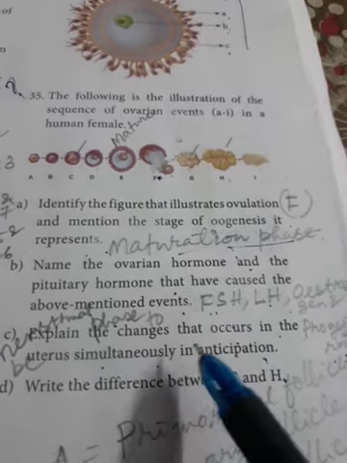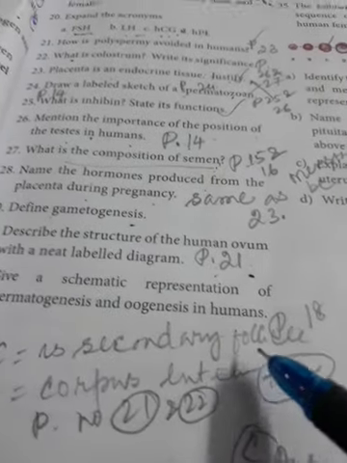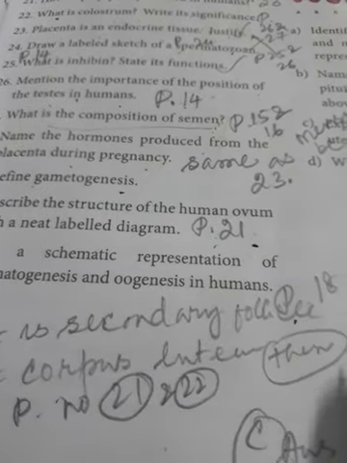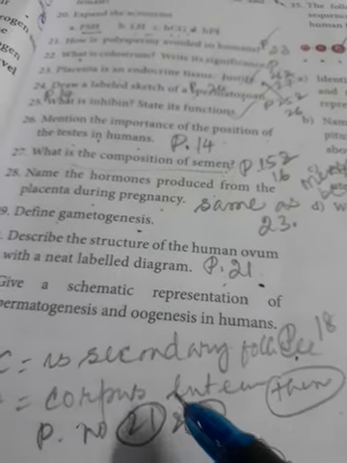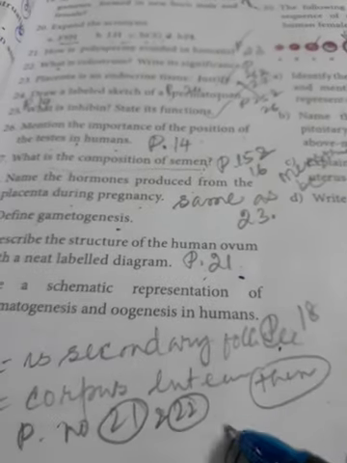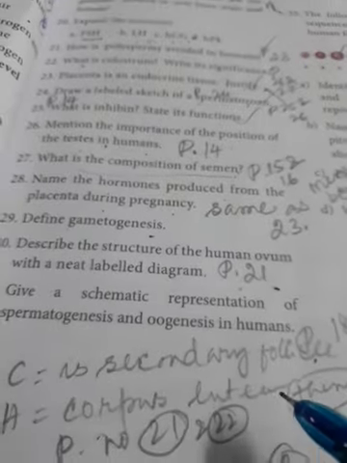C and G. I have written here, C is the secondary follicle and G is the corpus luteum. Now the difference. For the secondary follicle, come to page number 20.